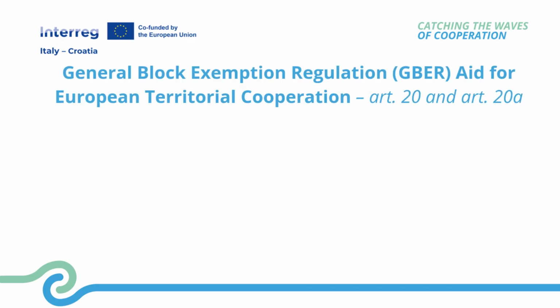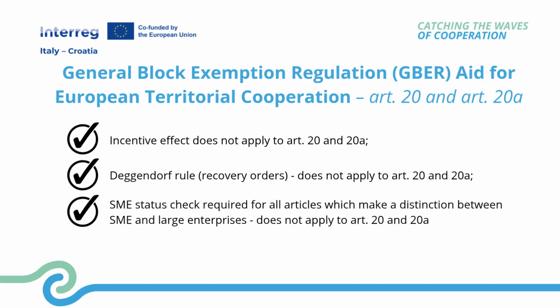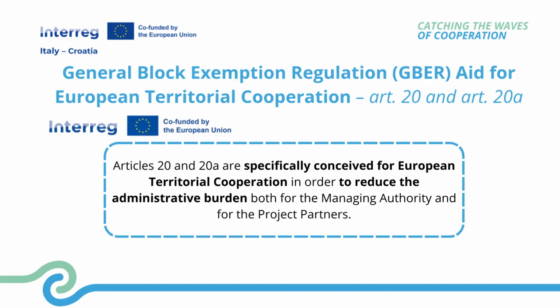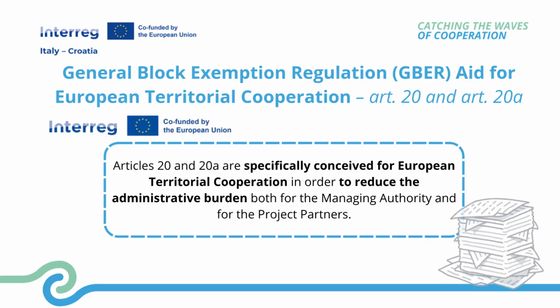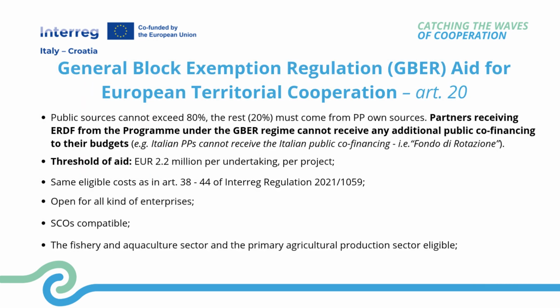In case of state aid relevance of project activities, the general block exemption regulation is the main program option. Actually, Articles 20 and 20A are specifically conceived for European territorial cooperation in order to reduce the administrative burden both for the managing authority and for the project partners. In particular, Article 20, even if public sources cannot exceed 80% of the PP total budget, gives the possibility to grant aids up to 2.2 million per undertaking and per project.